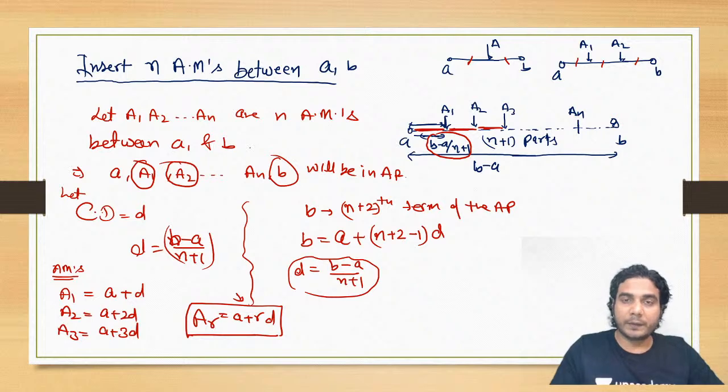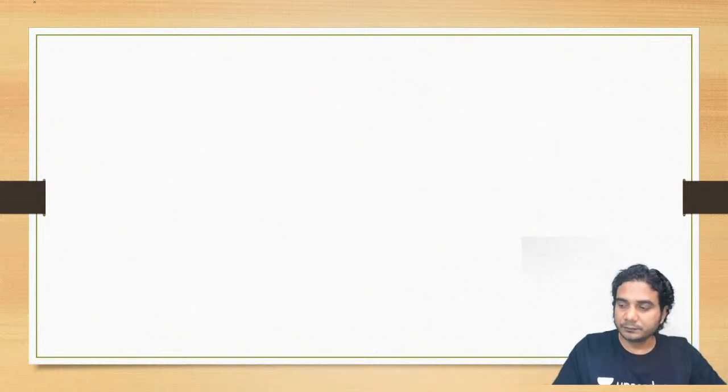We have a property also related to arithmetic means. I'll tell you that property, but before that, let's do one example. So what is the example?